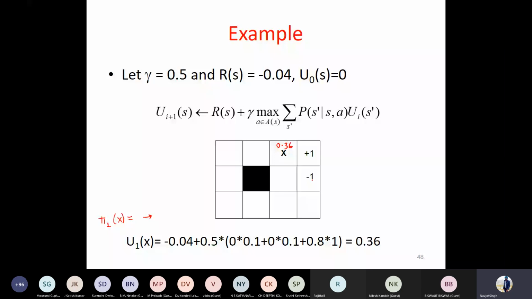So it will be better if I take the opposite direction, because with the opposite direction, the two directions are these two and their utilities are 0. So this factor which you see over here, I have to make it 0 because nothing has been mentioned over here except for these two nodes. So only the reward will be there, so it will be -0.04 every time as a utility.